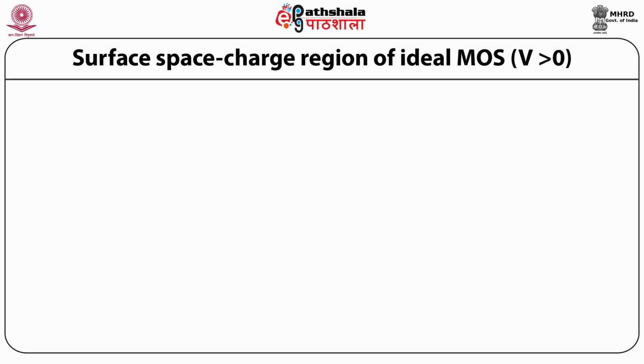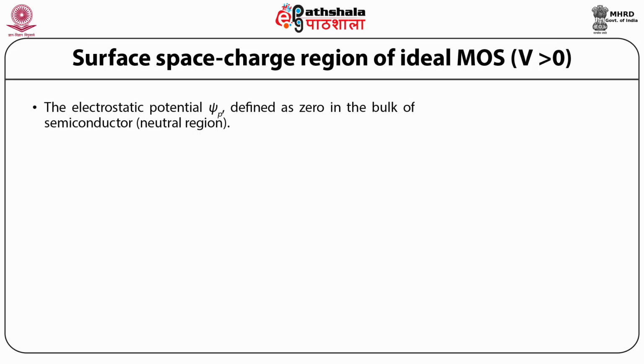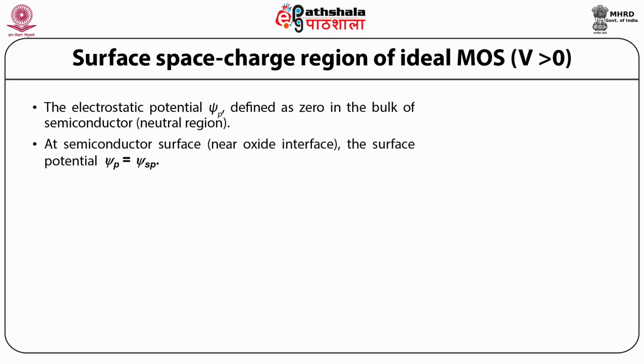So, students, let us now discuss a detailed analysis of the surface space charge region of an ideal MOS device when the applied bias is greater than 0. The electrostatic potential psi p is defined as 0 in the bulk of the semiconductor. So at the surface, psi p is equal to psi sp, which is the surface potential.